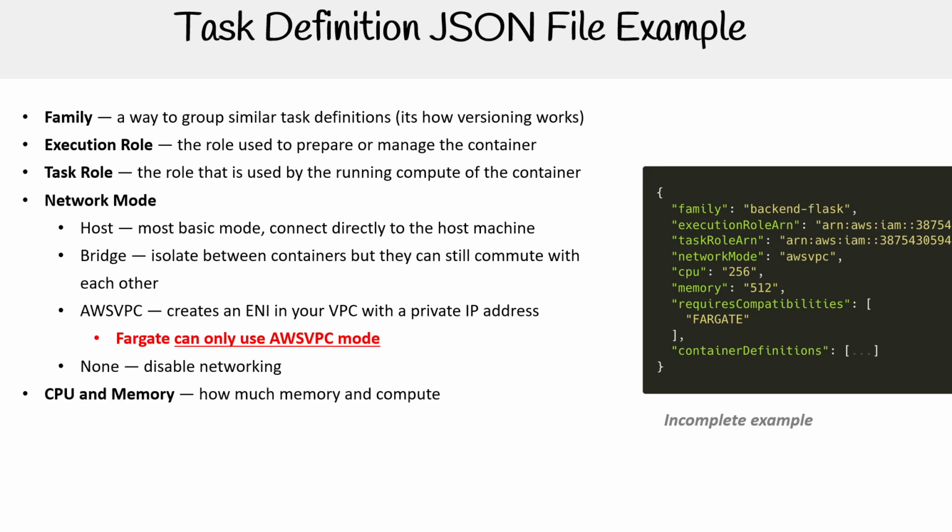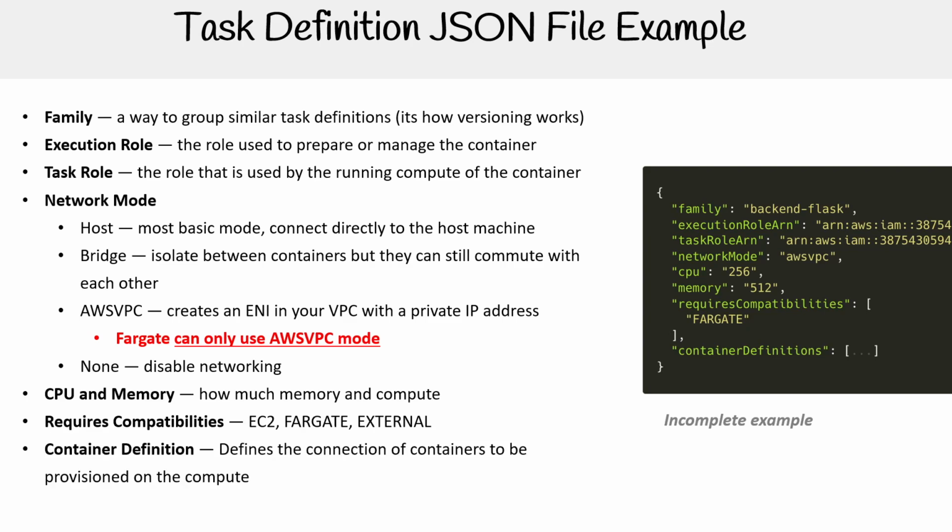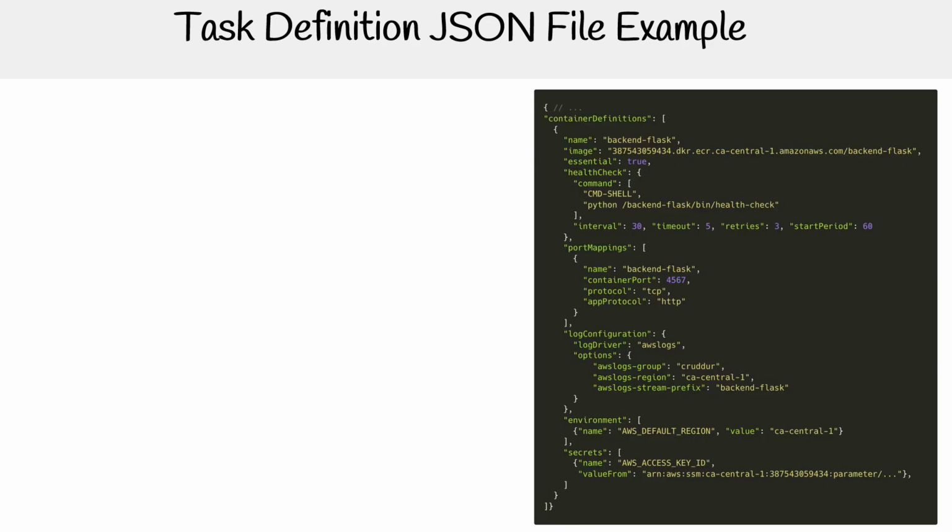We have CPU and memory, so how much memory and compute you want to utilize. When you are utilizing Fargate, there's a specific ratio you have to use. When you're using ECS EC2, you can utilize the EC2's underlying capacity however you like, so it doesn't have to be exactly perfect numbers. We have requires capabilities. Here we have EC2, Fargate, external, which just says what this task definition is allowed to launch. Then we have the container definition, which defines the collection of containers to be provisioned on the compute. And the container definition is really important, which is what we will look at next.